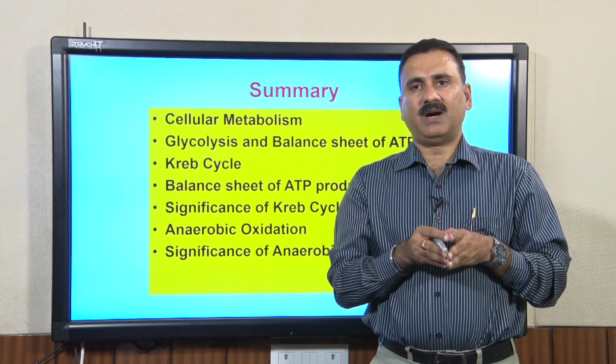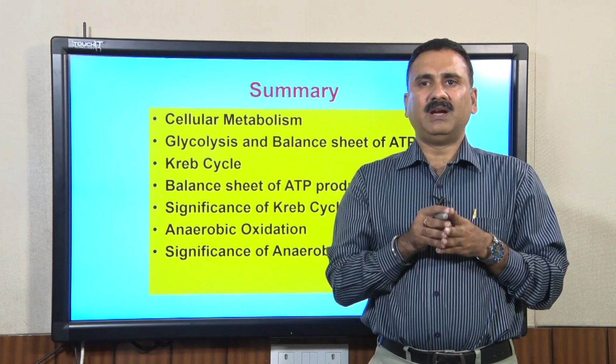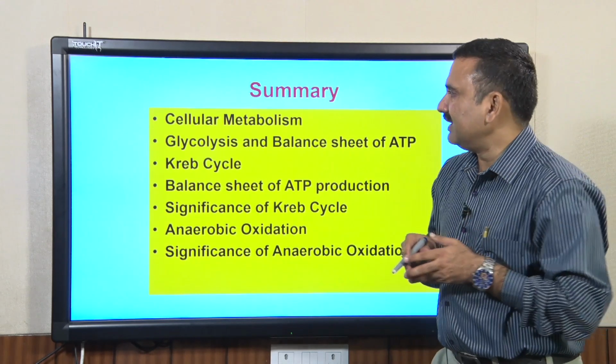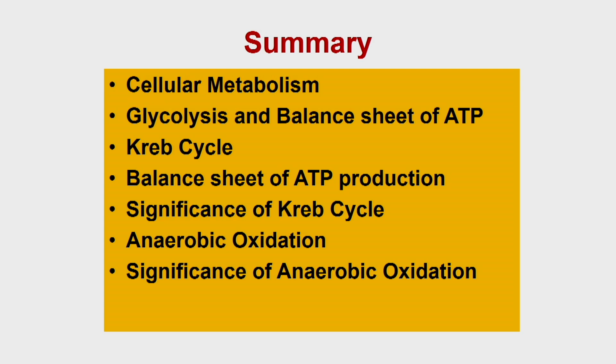So, let us summarize what we have discussed in the previous lecture. We focused on the different types of cellular metabolism. We discussed glycolysis, in which glucose is converted into pyruvate, and we discussed the balance sheet of ATP production, and how the different intermediates provide ATP or utilize ATP molecules for glucose activation.